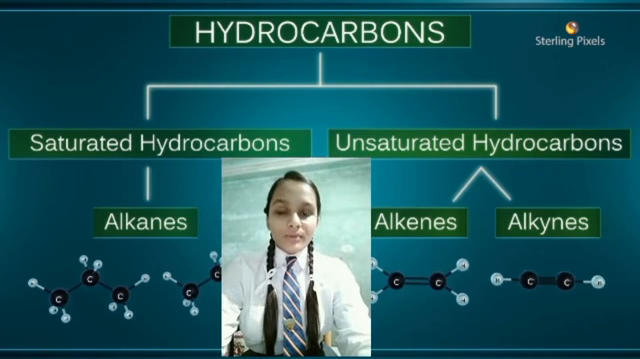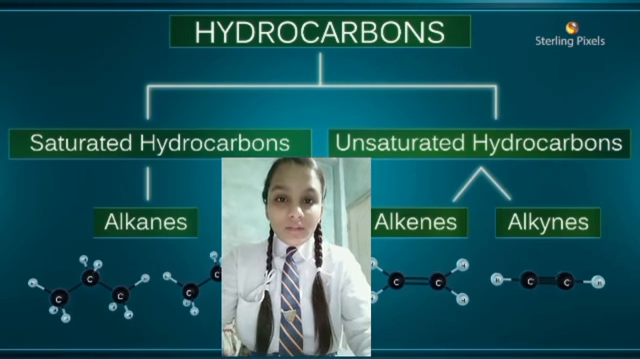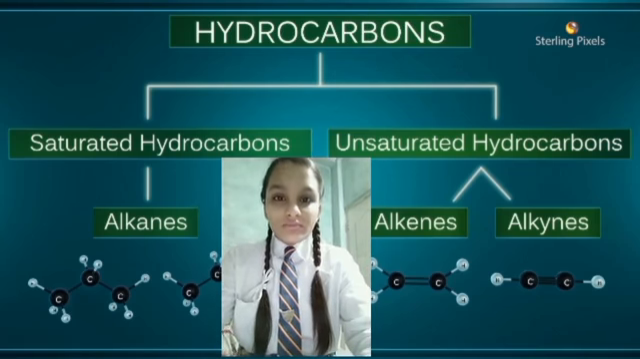Unsaturated carbon compounds are those carbon compounds in which there is a double or triple bond between carbon atoms, and those compounds are known as alkenes and alkynes respectively. The general formula for alkenes is CnH2n and for alkynes is CnH2n-2.